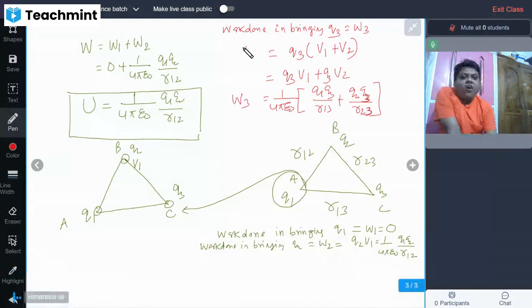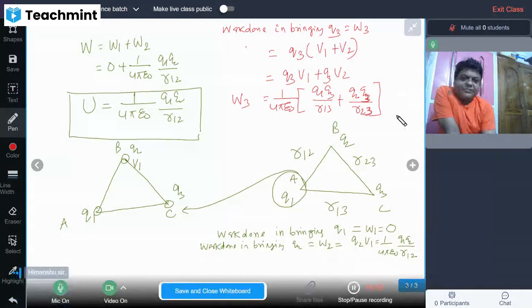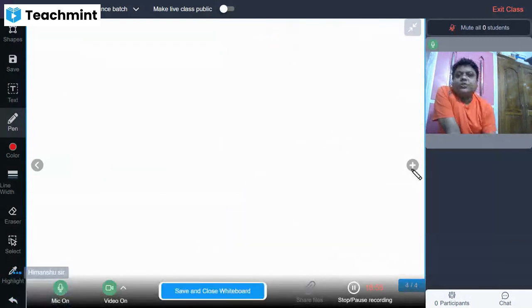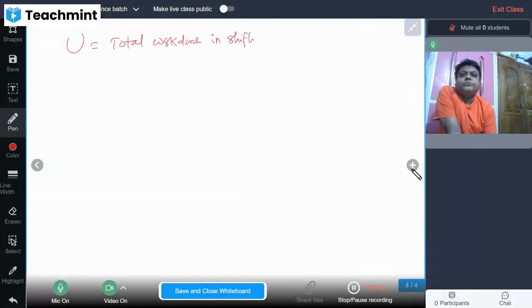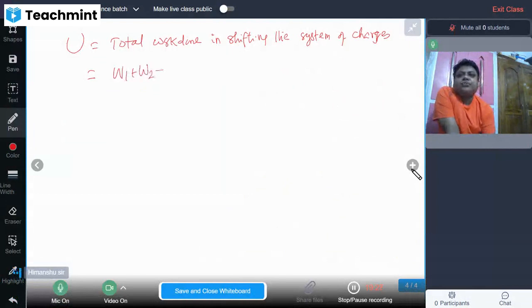Now combining all three will give the net potential energy of the system, right? So let's move to the next page. Potential energy is equal to total work done in shifting the charges, in assembling the system of charges. Very easy. So that is equal to the total work done, W1 plus W2 plus W3.